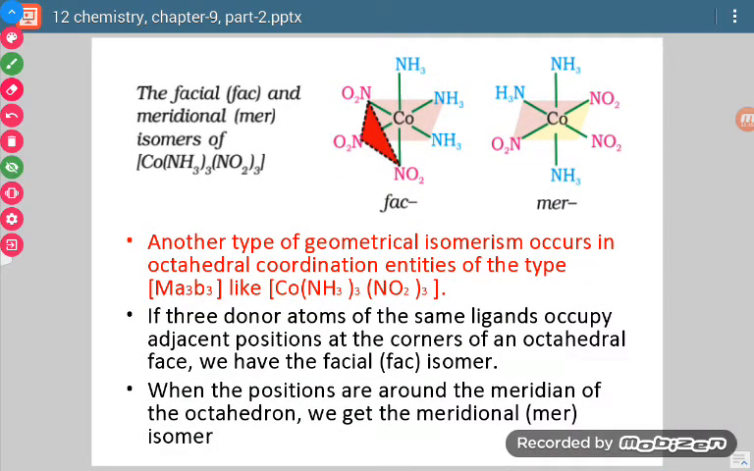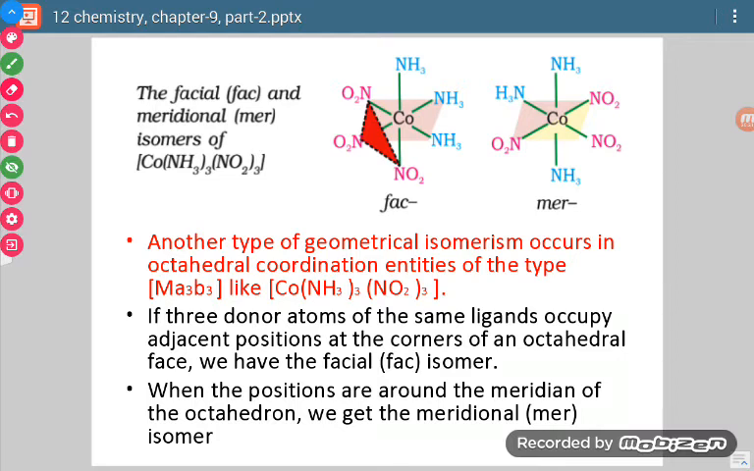one more category is there. This is called facial or meridional. This also occurs when there is coordination number value 6. Now see, what is facial form? In case of facial form, the three groups. Now see, very first thing, facial or fac and meridional or mer, these forms exist only in such molecules where coordination number value is 6, and there are two types of ligands attached where they exist 3-3. They exist in 3-3 number.